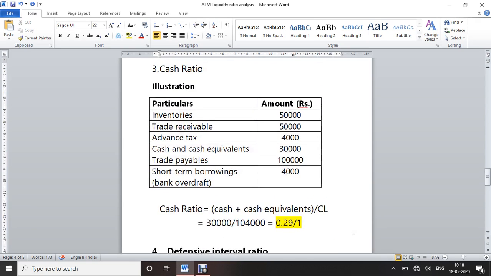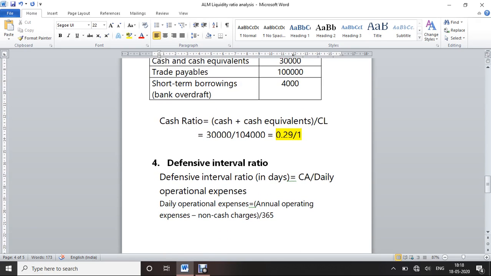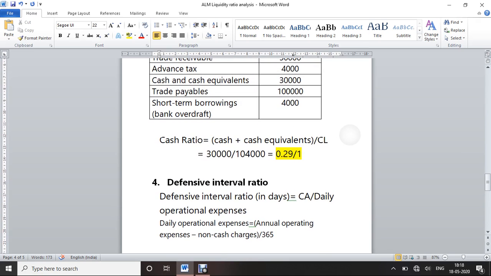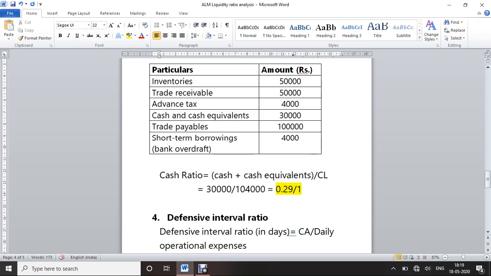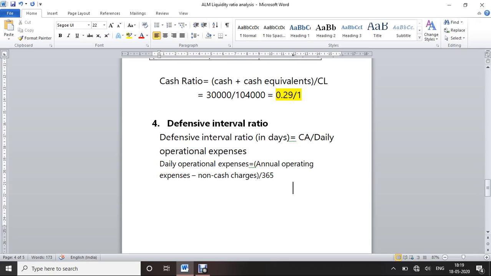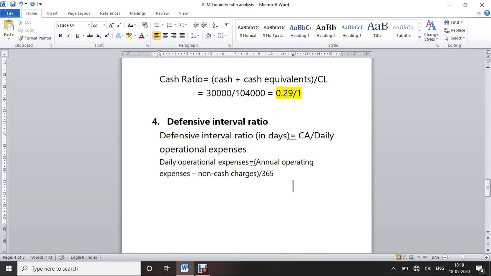In this illustration we don't have the operating expenses and non-cash charges. If the problem gives non-cash charges, we divide by 365 and then move on to current assets divided by daily operational expenses.